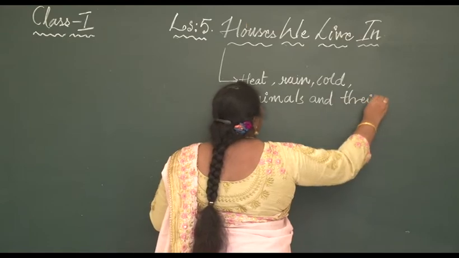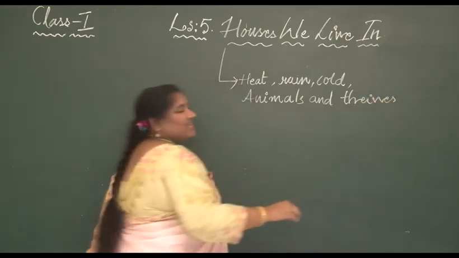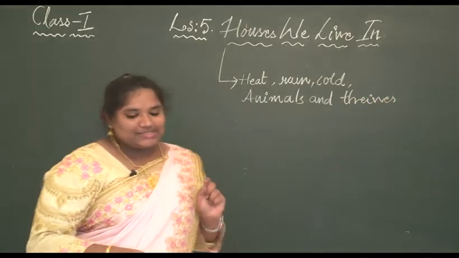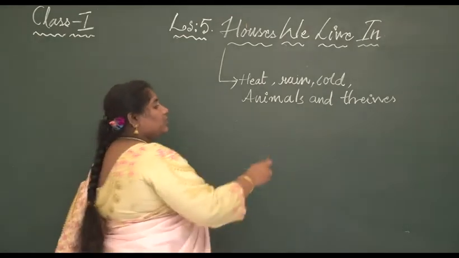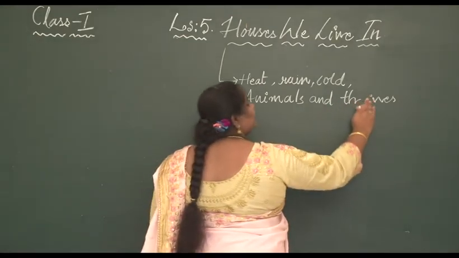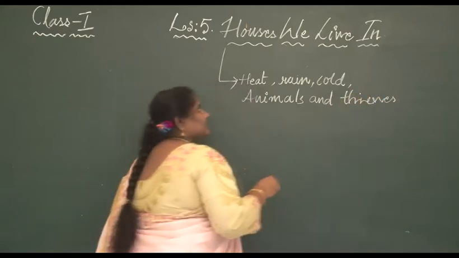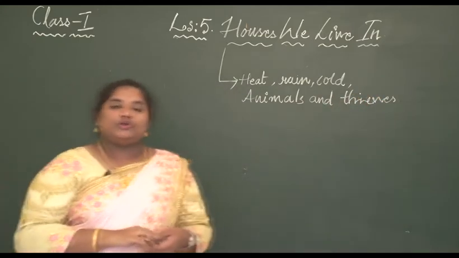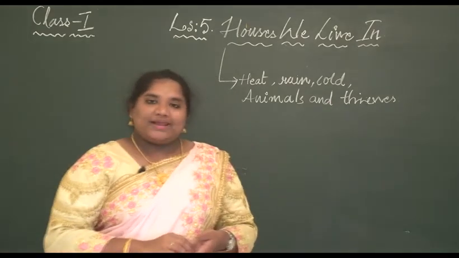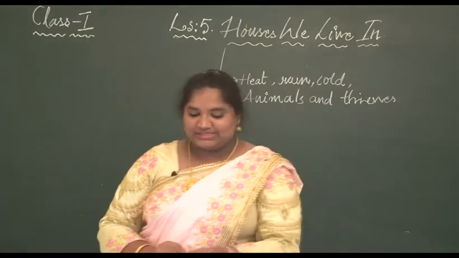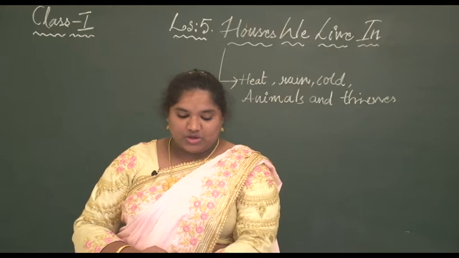Thieves are the robbers who steal things. So they are called thieves. So to protect from all these people, animals and things, like heat, rain, cold, dust, wind, and storm, we need houses to live in.